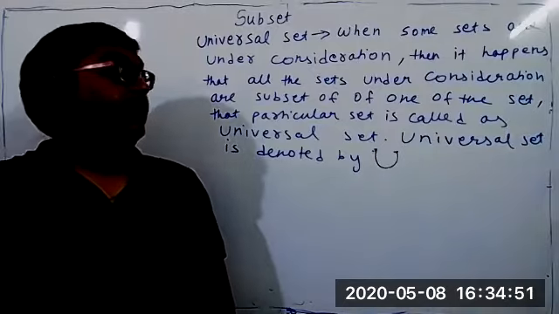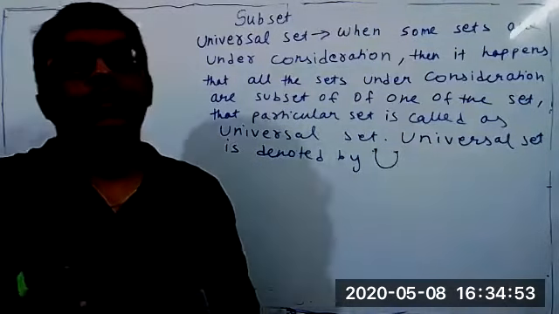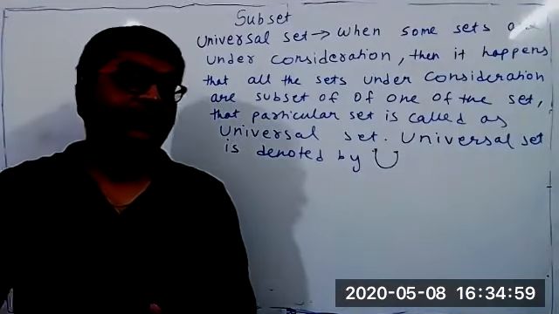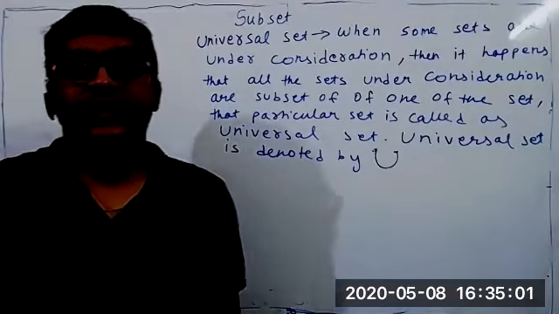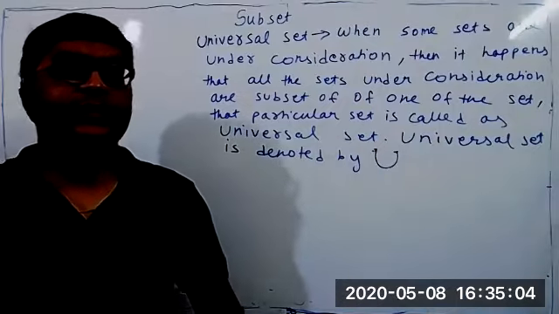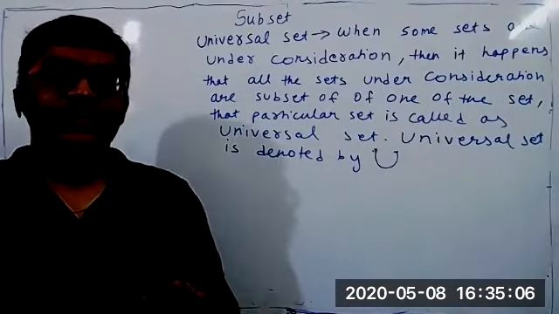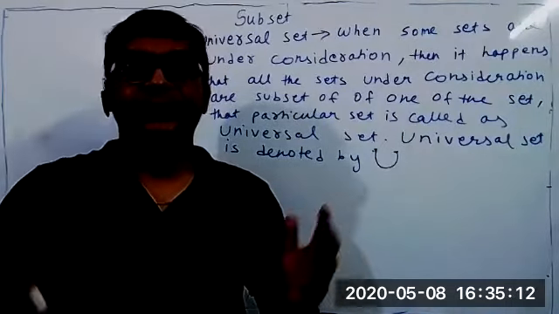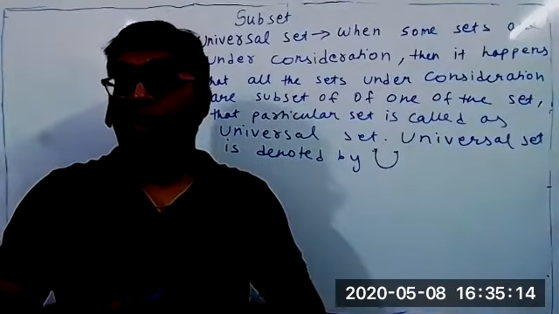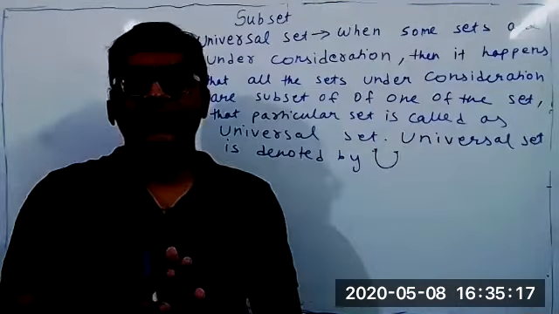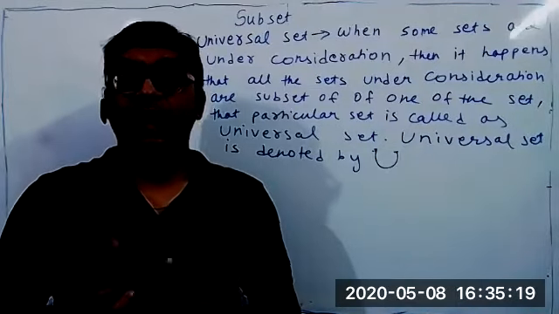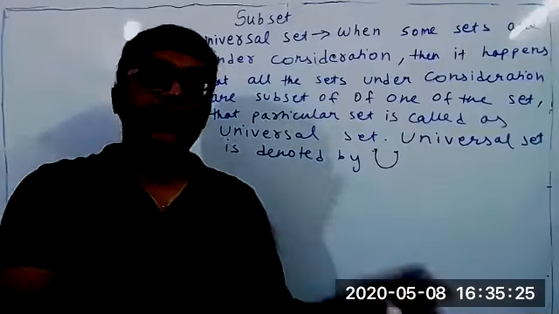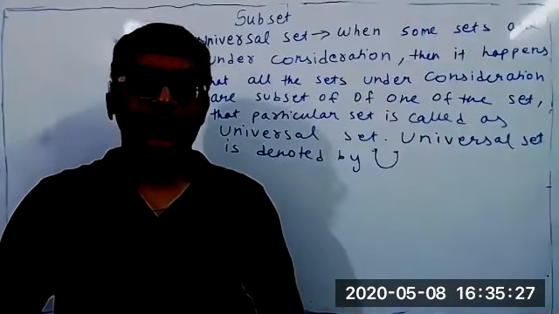Right, and then I will explain. Students, it so happened, just write down and keep on listening to me. Some situation will come when at a time we are discussing not one set but two sets, three sets, more than one set. Sometimes we are considering 4 or 5 sets, and among those there will always be one set of which all other sets are subsets. That particular set is called the universal set.